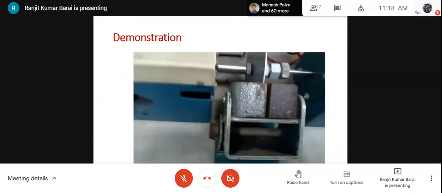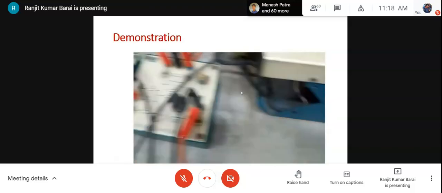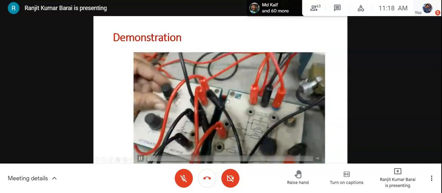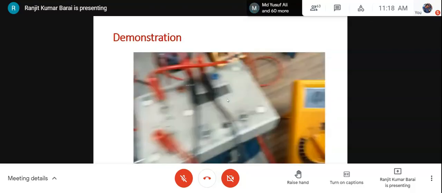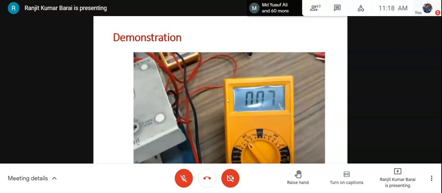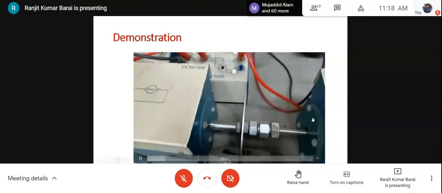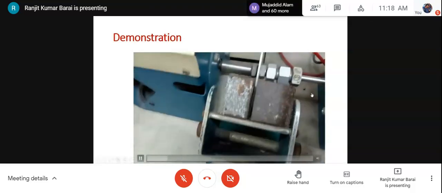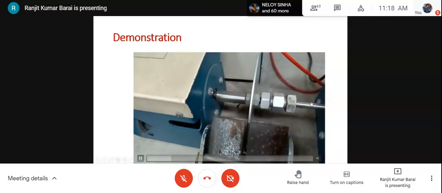This is during the experiment for brake position 5. I'll show just one run. We have seen the voltage generated at the tacho generator.